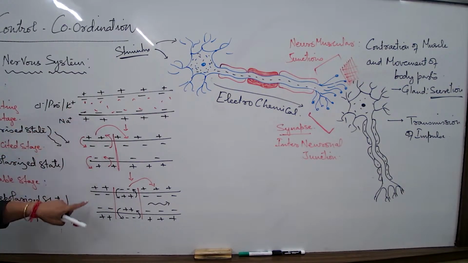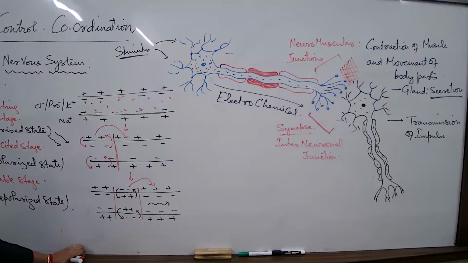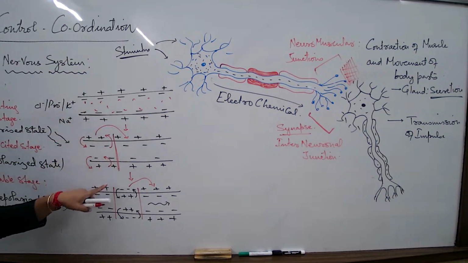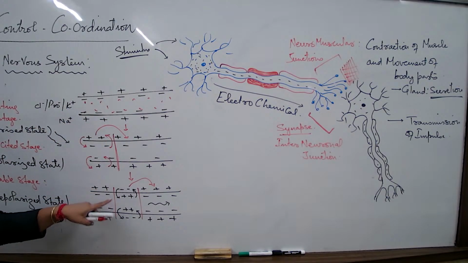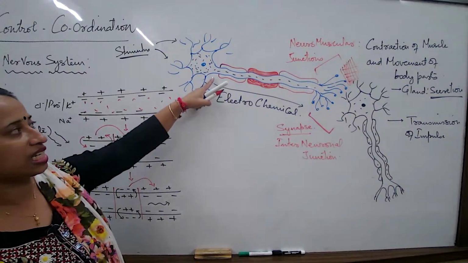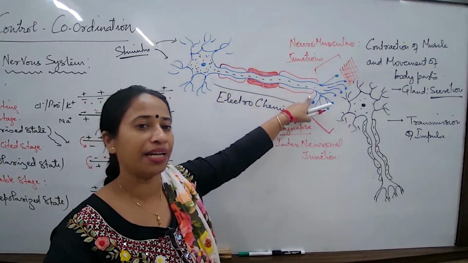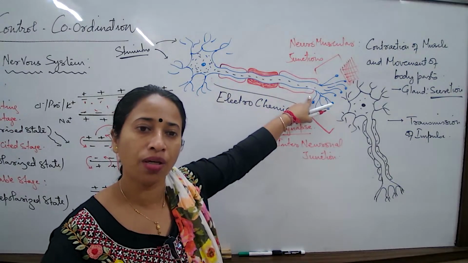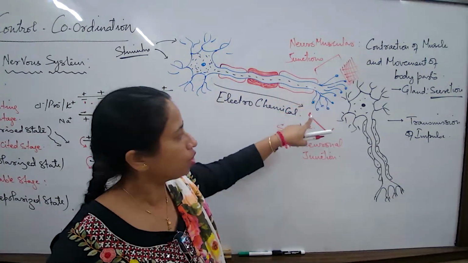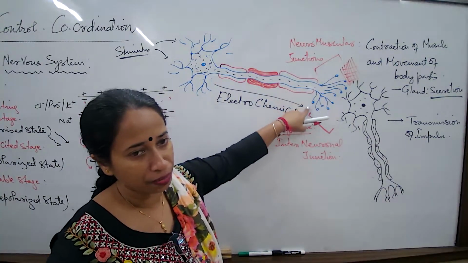This entire method is almost similar to the movement of charges in electrical wires. The method is also almost like this, part by part, region by region. So this entire method of impulse transmission happens from the start of the axon till the end of the axon, and now proceeding towards the axon branches. So till here is electrical nerve impulse transmission.